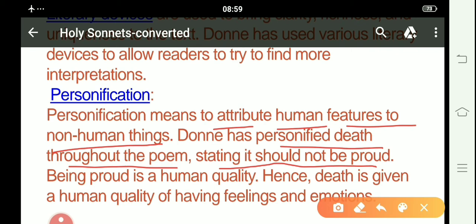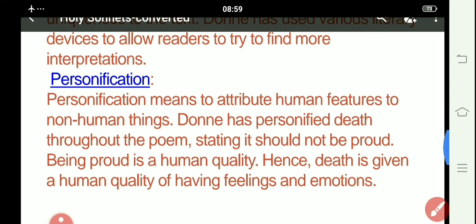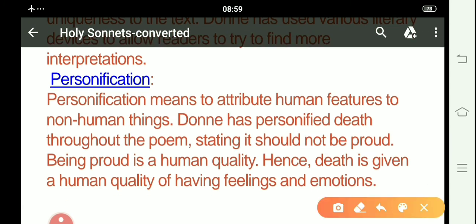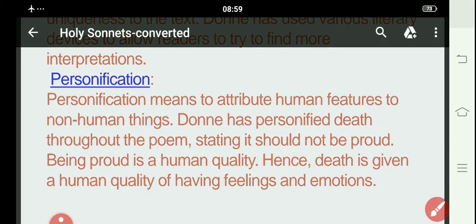Being proud is a human quality. Of course, humans alone have the right to be proud. All right then. So, being proud is a human quality, hence, death is given the human quality of having feelings and emotions. So, death is given a human quality of having feelings and emotions. That's why death is personified as a human being. He gives to death all the emotions or the qualities which a human has in him or herself.